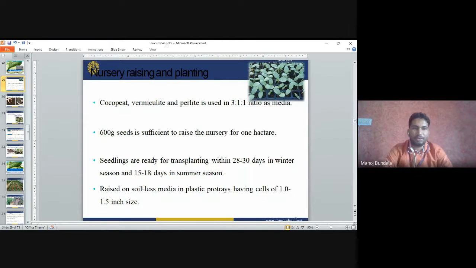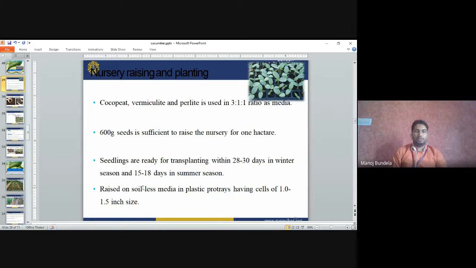Nursery raising and planting. Cocopeat, vermiculite and perlite are used at 3:1:1 ratio as a media. 600 gram seed is sufficient to raise the nursery for 1 hectare. Seedlings are ready for transplanting within 28 to 30 days in winter season and 15 to 20 days in summer season. In summer season, the nursery will be ready early as compared to the winter season. In summer, it will take only 15 to 18 days and in winter 28 to 30.